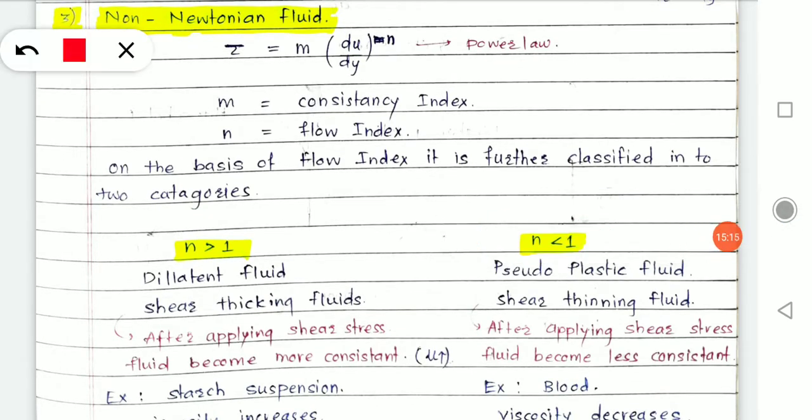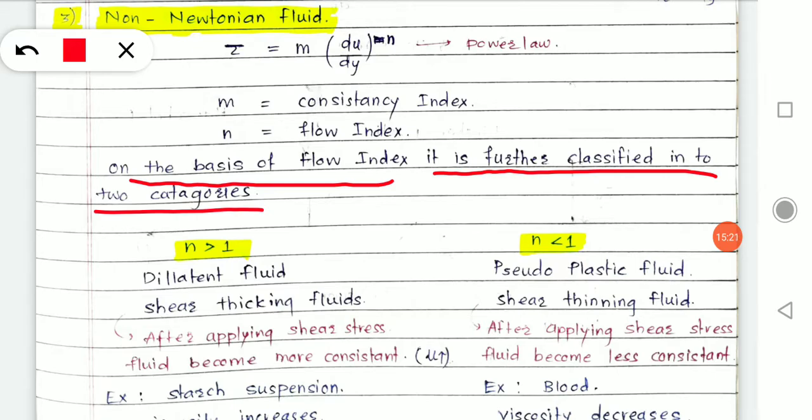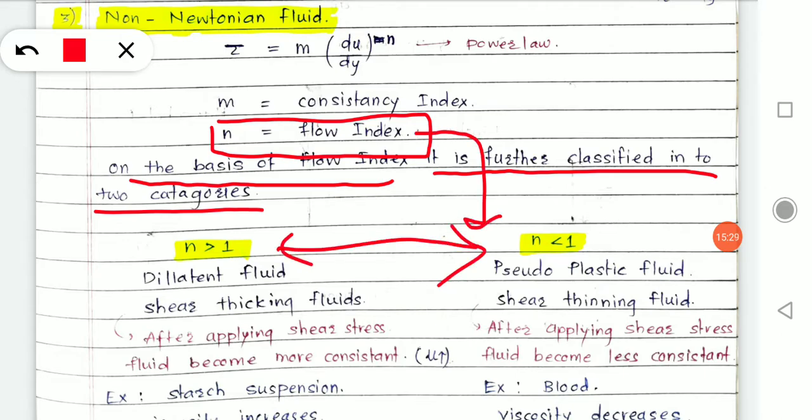Now coming to the next statement, on the basis of flow index, it is further classified into two categories. Non-Newtonian fluids on the basis of flow index are classified into two categories. Okay, the first category is dilatant fluid and the second one is pseudoplastic fluid.